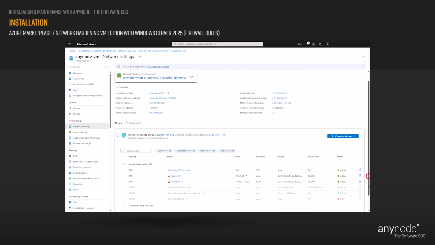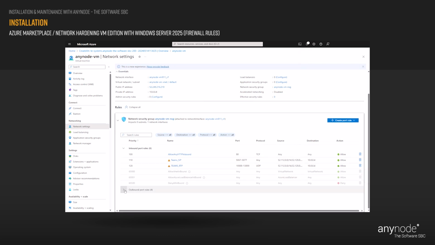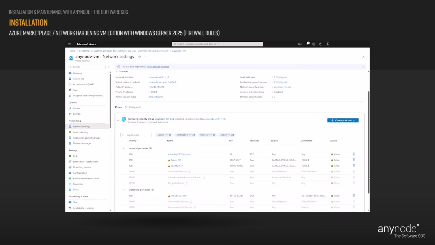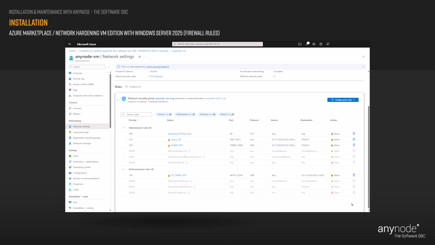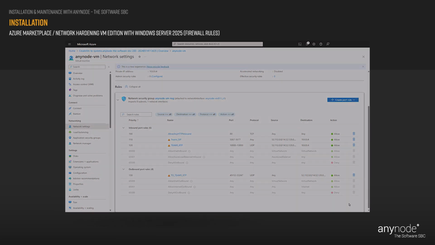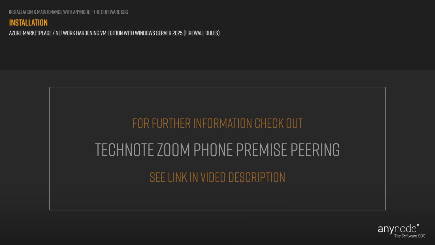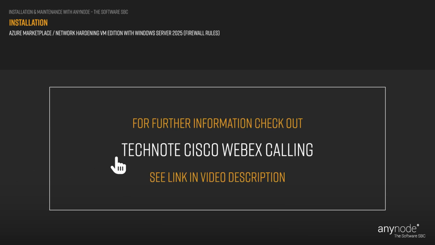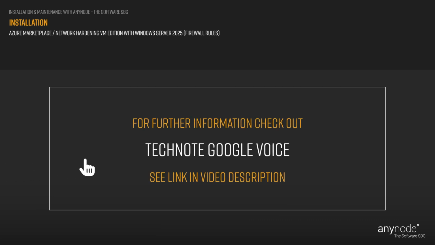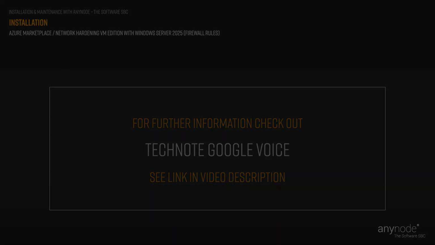To configure firewall rules for using other services with AnyNode in Microsoft Azure, you need to allow inbound port rules from specific ports. Please refer to our specific guides for Zoom Phone, Cisco WebEx, and Google Voice, as they contain detailed information about the ports used for each service.